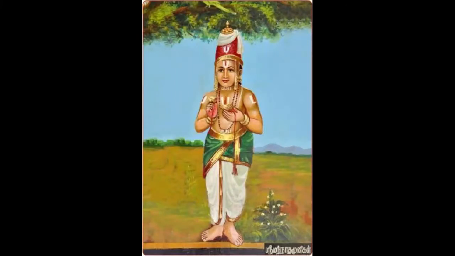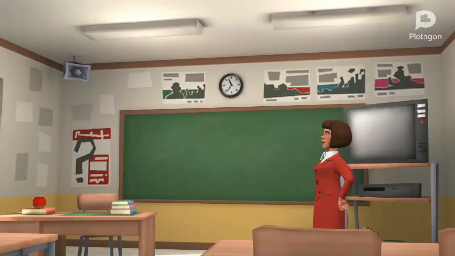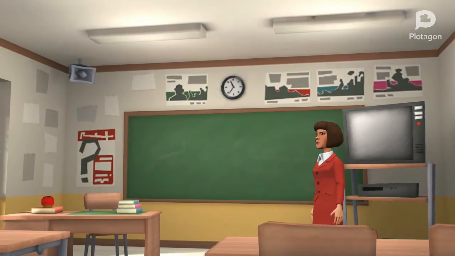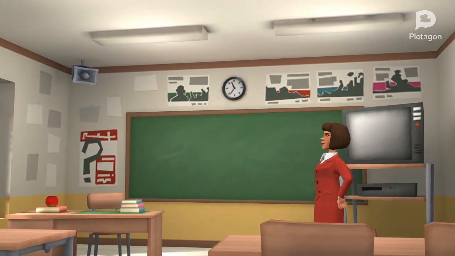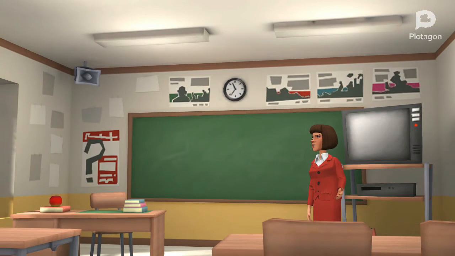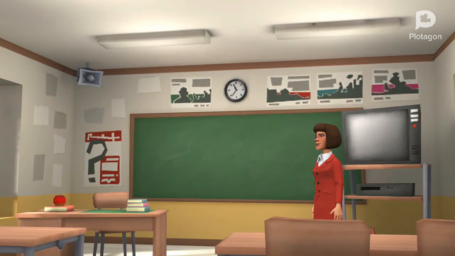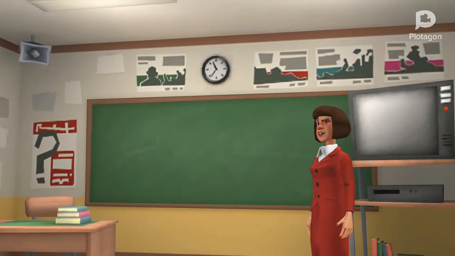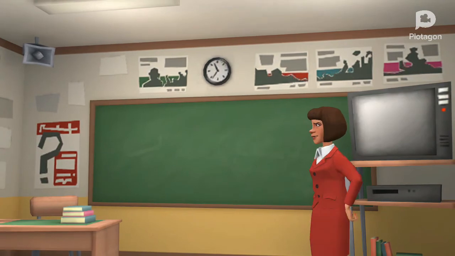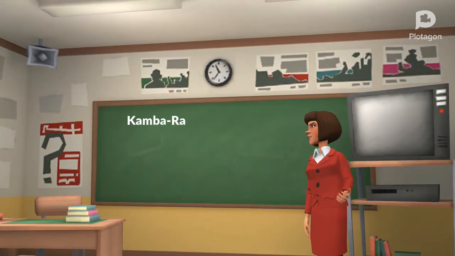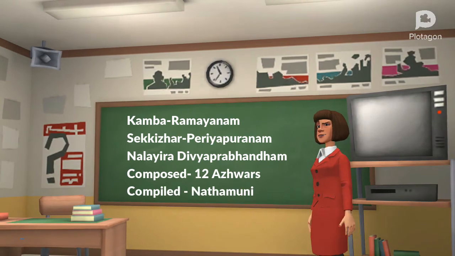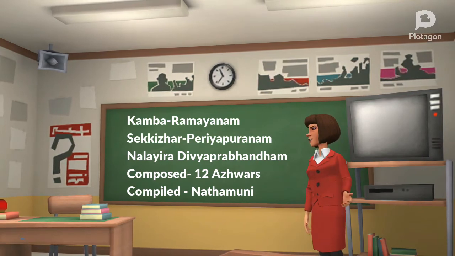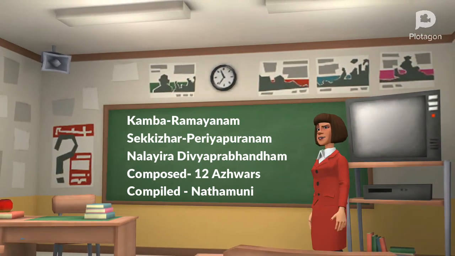What do you mean by compose? A person who writes a book or starts a book is called a composer. What do you mean by compiled? For example, you have many toys in your home. These toys are scattered here and there. Your mom is telling you to clean the place. What will you do? You will arrange the toys. So that arrangement is called compiled. So, Kamba Ramayanam, Sekkizhar's Periya Puranam, Nalayira Divya Prabandham was written by 12 Alvars and it was arranged by Nadamuni.